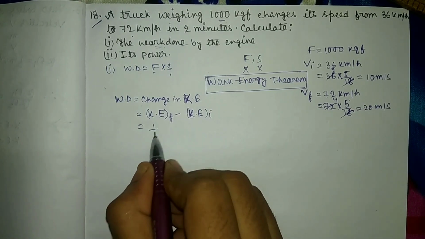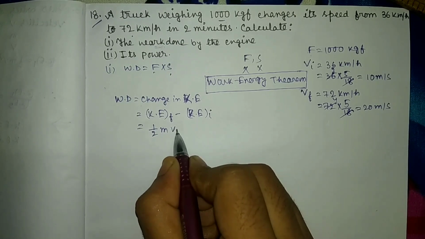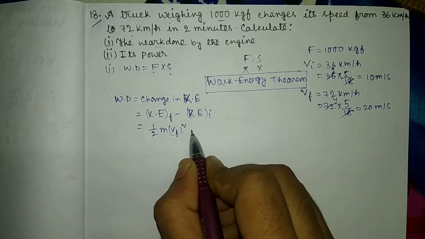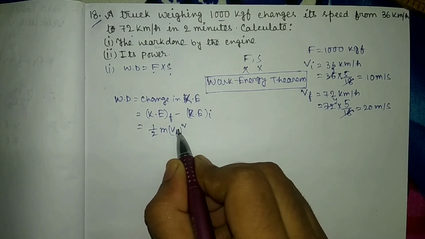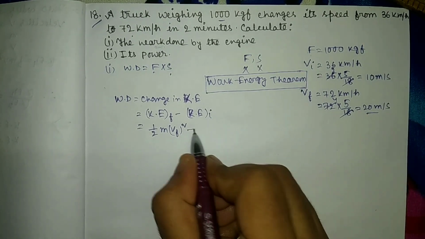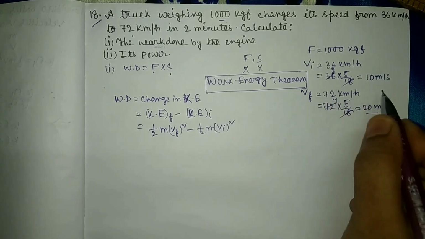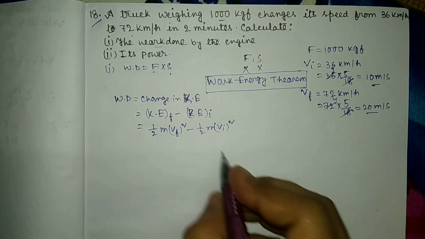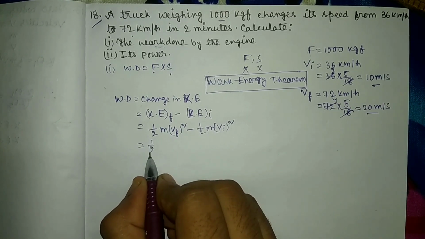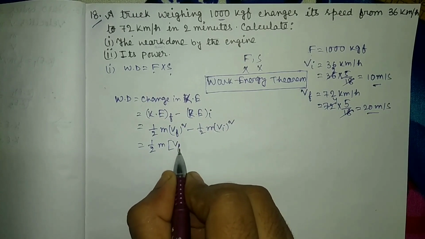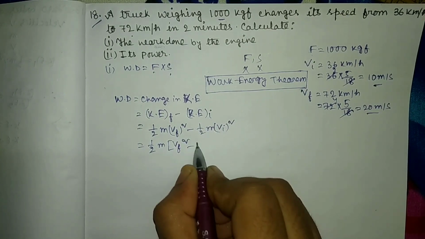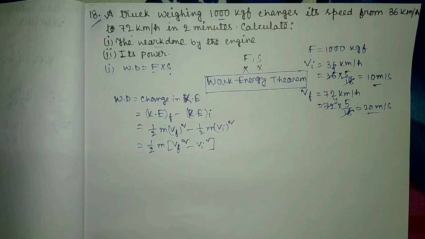So it will be equals to half into m into Vf square, where Vf equals to final velocity, minus half into m into Vi square, where Vi equals to initial velocity. So that will be equals to half into m into Vf square minus Vi square.